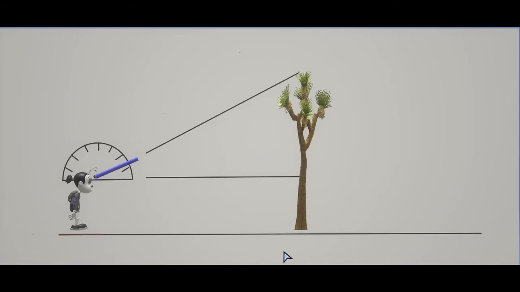So here is what we do. In this case, we will have a device like a protractor. We fix it here, keep it level to the horizontal line, and then we measure the angle it makes with respect to the horizontal using the protractor, or use some kind of device which includes a protractor.